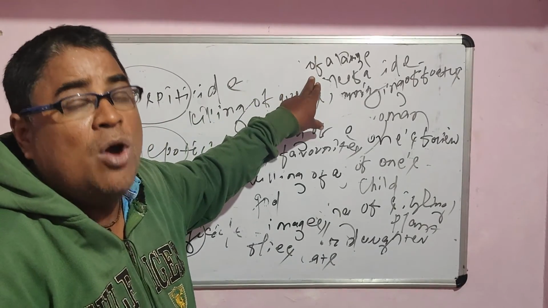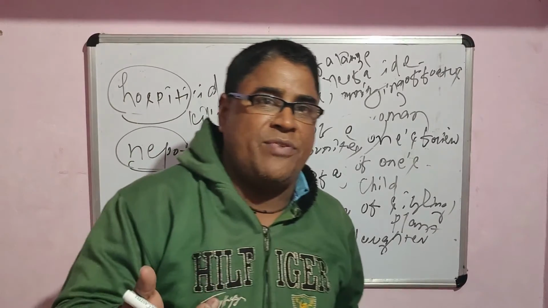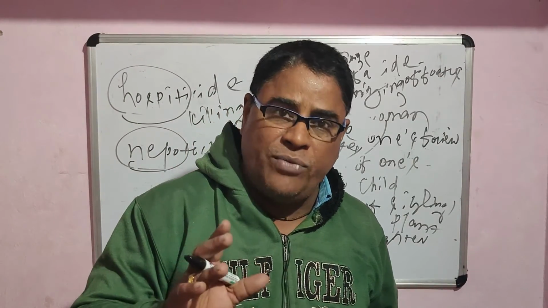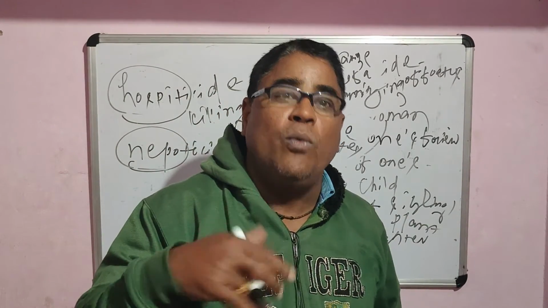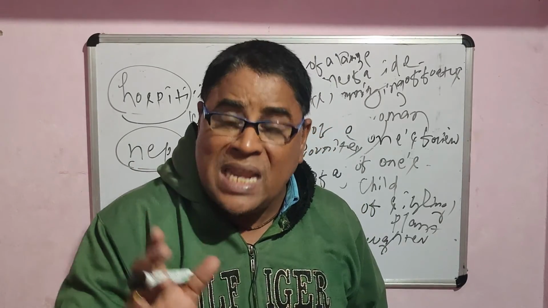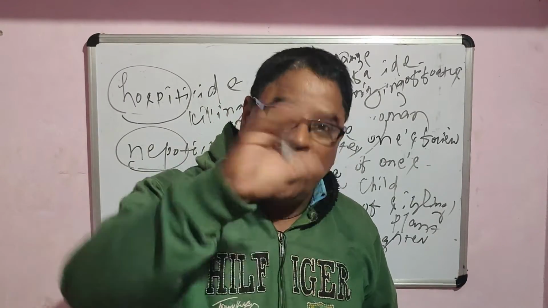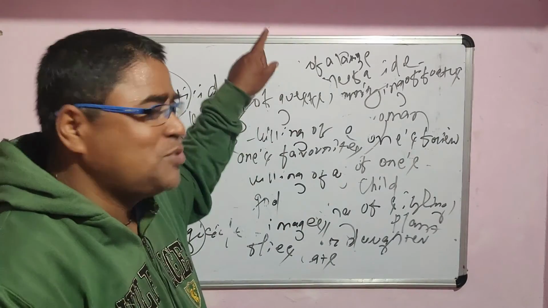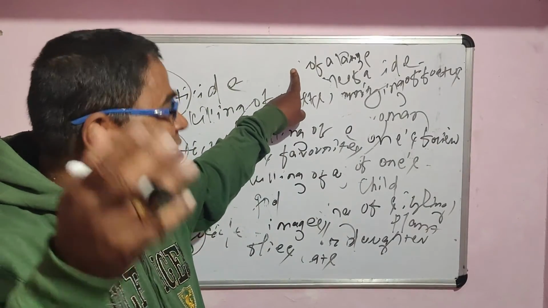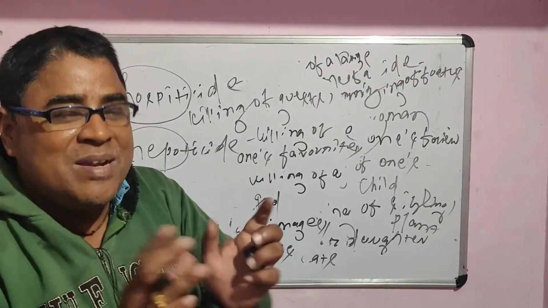In my next class, I will familiarize you with some other words also ending with certain types of suffix. But till the next class, I just want to keep it a secret what my next class will be like.